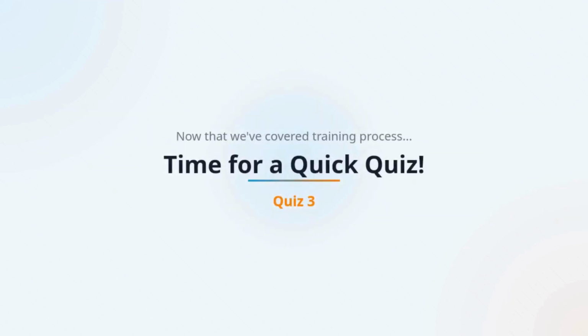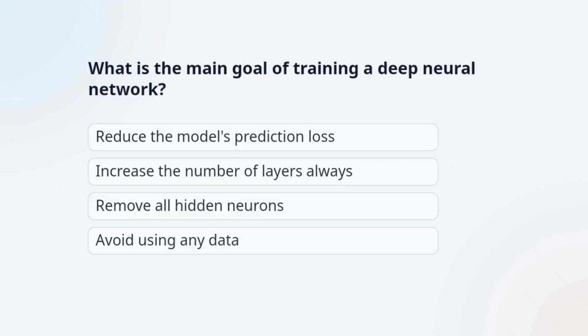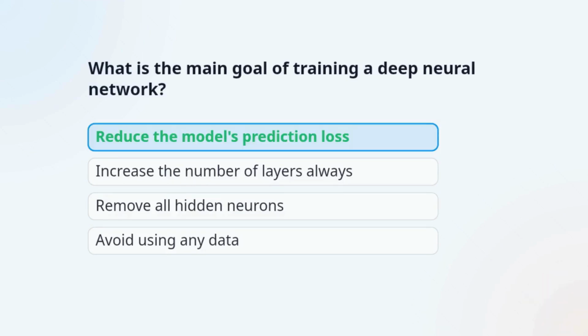Now that we've covered training process, let's test what we've learned so far. Here's quiz number 3. See if you can get it right. Question 1. What is the main goal of training a deep neural network? The correct answer is, reduce the model's prediction loss. Training aims to make predictions more accurate by lowering the loss between predicted and true outputs.